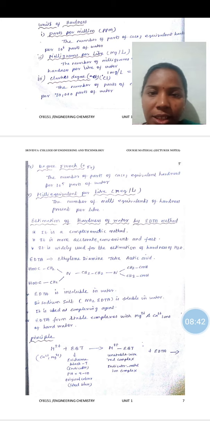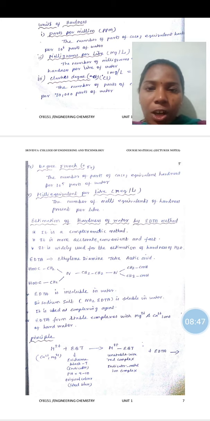Third one is Clark's degree, represented by degree Cl. The number of parts of CaCO3 equivalent hardness per 70,000 parts of water is known as Clark's degree. Then fourth one is degree French, represented by degree Fr. The number of parts of CaCO3 equivalent hardness per 10 power 5 parts of water is known as degree French.